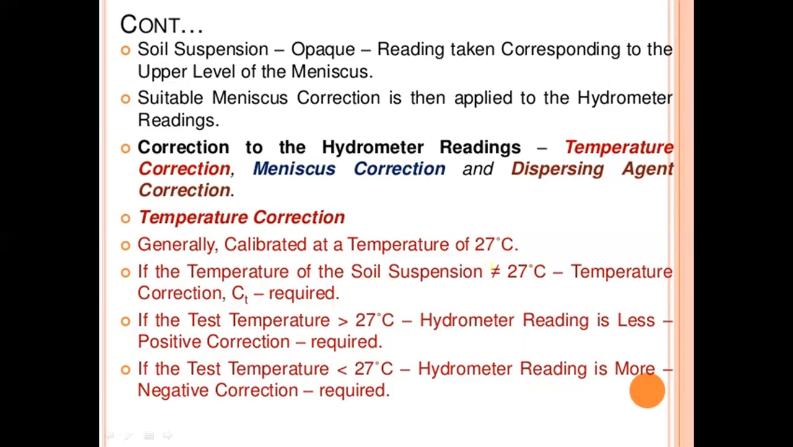So if the soil suspension temperature is not equal to 27 degrees, CT is required. When the temperature is greater than 27 degrees, the hydrometer reading is less and a positive correction is needed. When the test temperature is less than 27 degrees, the hydrometer reading is more and a negative correction is needed. This is the temperature correction in the hydrometer.